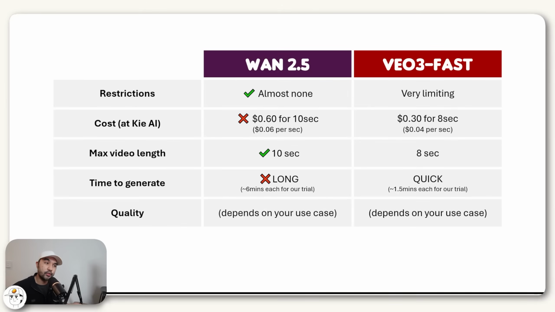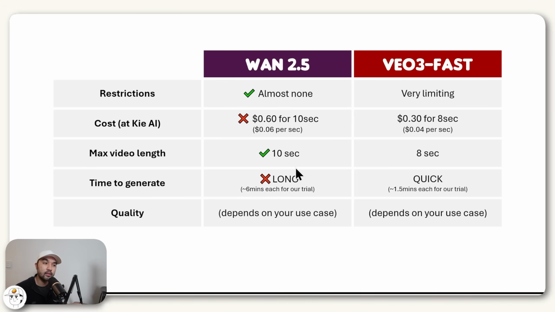So if we were to summarize, it does seem that Wan2.5 has its use cases where it is clearly better than Veo3, mainly because in terms of restrictions, there's almost none. It's also good that it can do 10-second video generations, which is slightly longer versus Veo3's 8 seconds. But a good thing to note is that currently it is a bit more expensive versus Veo3 Fast in Key AI. So for Veo3, it's around 4 cents per second of video generated, while Wan2.5 at the moment is 6 cents per second.